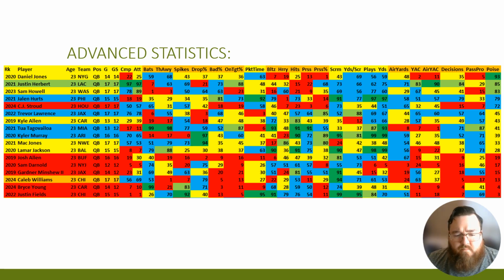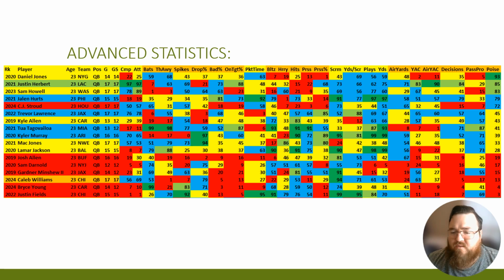But based on Caleb Williams, based on his advanced statistics, if you just look at the columns on the right, so where air yards is at, yak, air yak, decisions, pass pro, and poise, taking a look at that area right there, brutal.